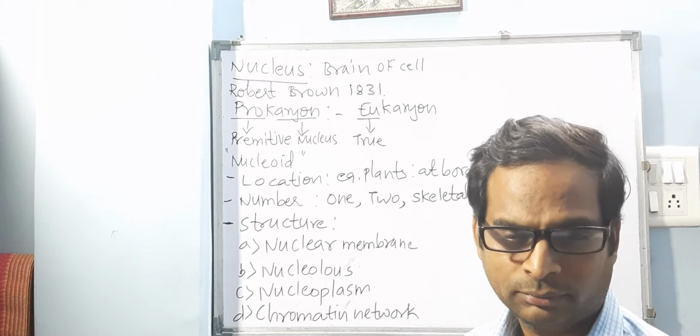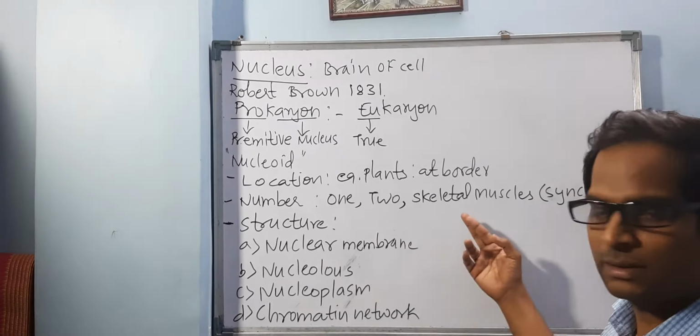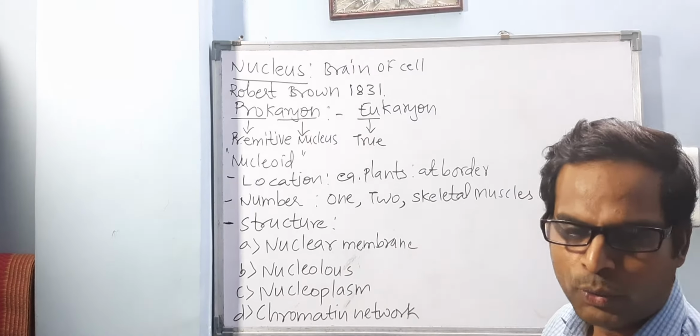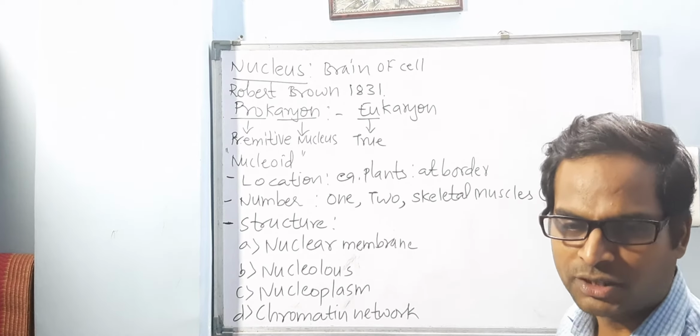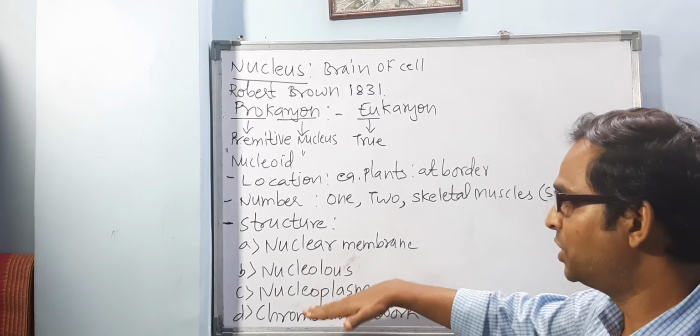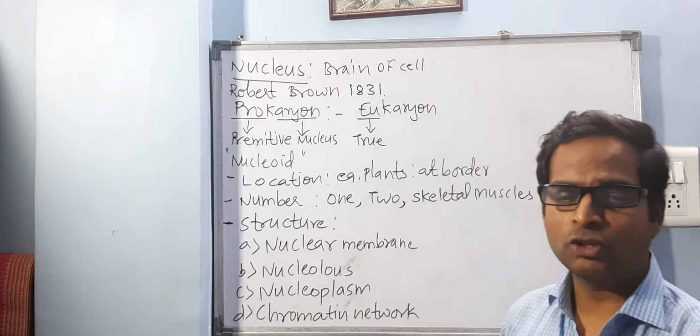Many multinucleated I have written here. Skeletal muscle has many nuclei. Okay? There are some examples like this. Nucleoid is a poorly developed nucleus. I'll explain the structure, Kavya, just be patient. So these four things are the parts of a well-defined nucleus.